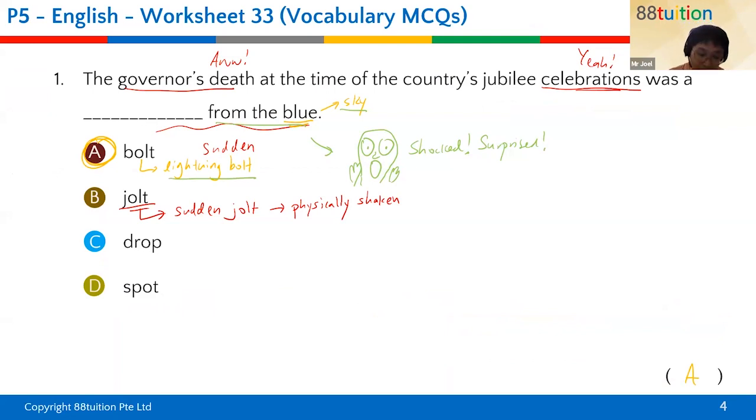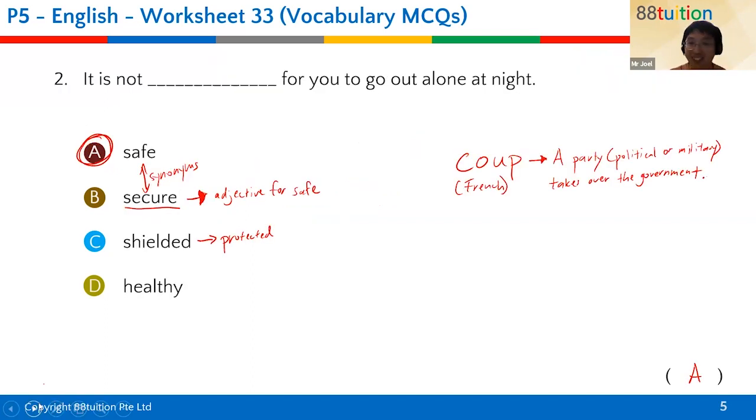Okay, let's continue. So, number one, you don't say "a drop from the blue". Over here we say a drop of water, and a spot obviously doesn't make sense here. So the expression is bolt from the blue. And my friend's hair all turned white, and after that we called him Raiden, the god of thunder. He was quite unlucky though.